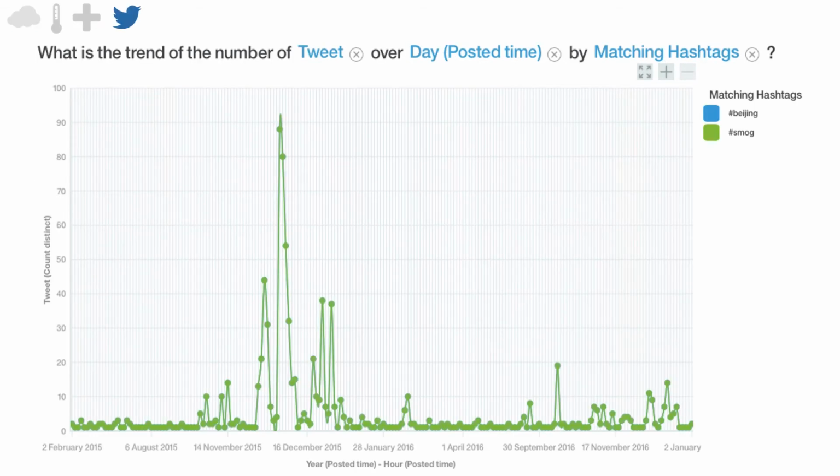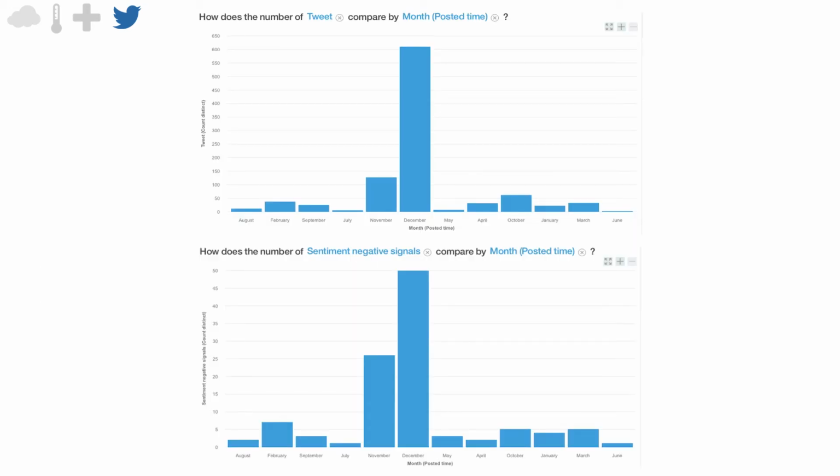Let's take a quick look at the Twitter data. Here's an analysis of Twitter posts over time. The y-axis counts the number of tweets containing the hashtags Beijing and smog. This graph shows a marked increase in the number of tweets about smog during the colder winter months. These graphs break down a count of 961 tweets by month about Beijing smog, collected from August 2015 to June 2016. The top graph shows a large number of tweets about Beijing smog posted in December. The bottom graph shows an analysis of the tweets' contents. In November and December, many of the tweets about Beijing smog convey a negative emotion.